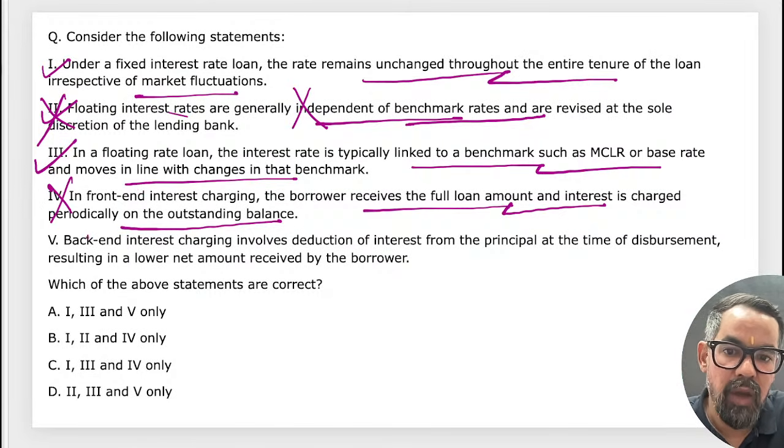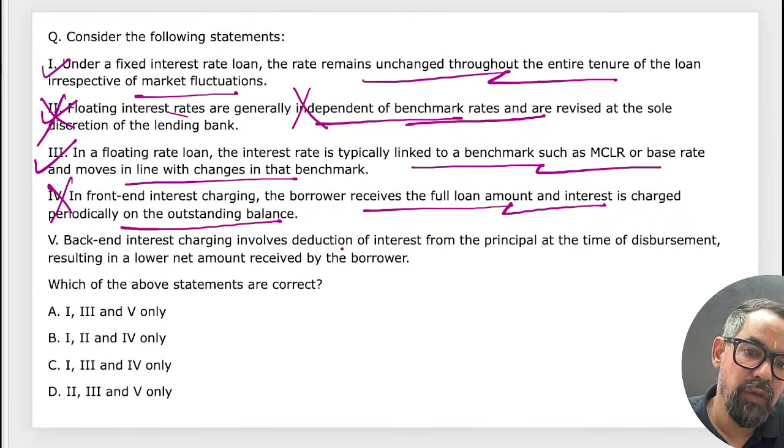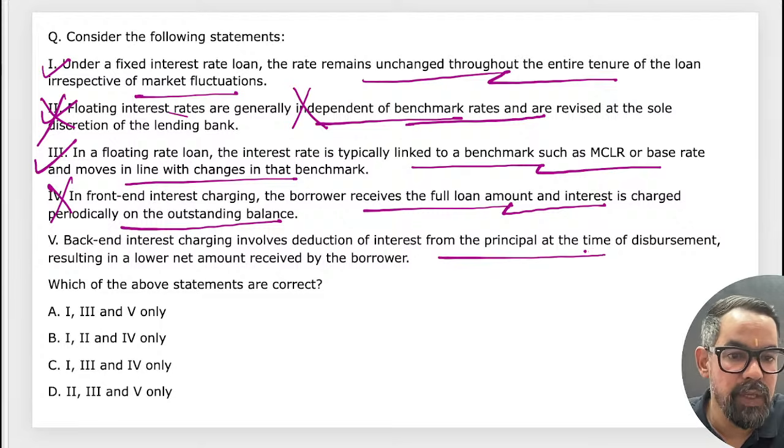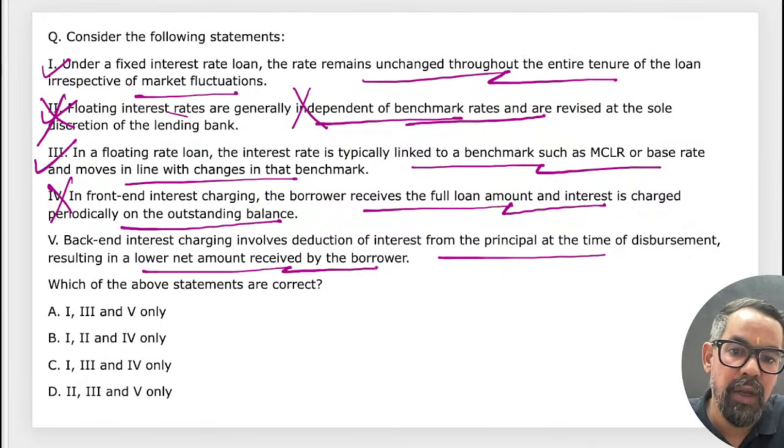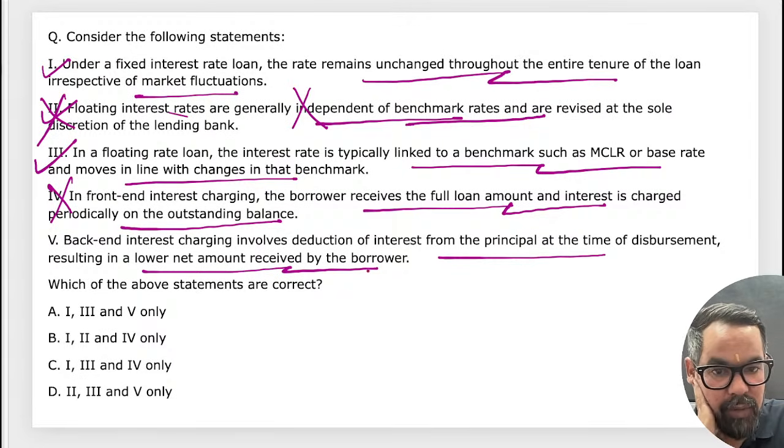Wrong. Back end, we generally deduct first, right? We do not disburse the full amount. Back end interest rates involve deduction of interest from the principal at the time of disbursement, resulting in a lower net amount received by the borrower. This is front end.